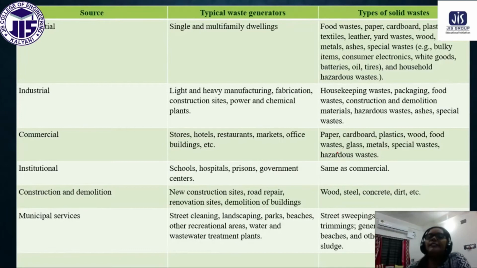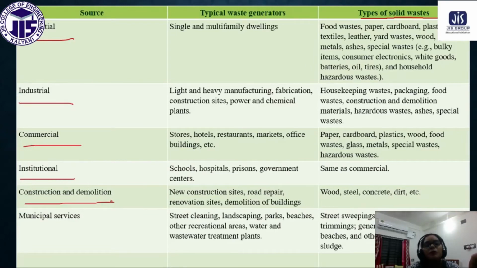Okay, now next we will discuss some of the sources, the waste generators, and the types of solid waste. The next topic is types of solid waste. Generally, solid waste is classified based on its source. So you can see we have residential solid waste, industrial solid waste, commercial solid waste, institutional solid waste, construction and demolition solid waste, municipal solid waste, and more.